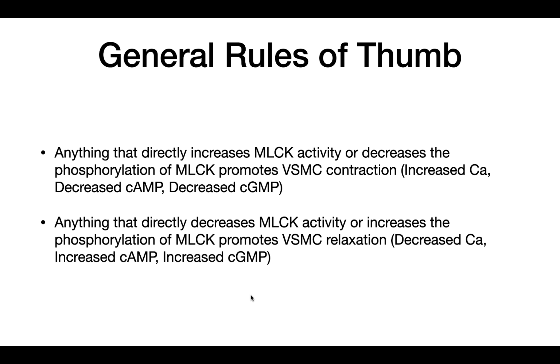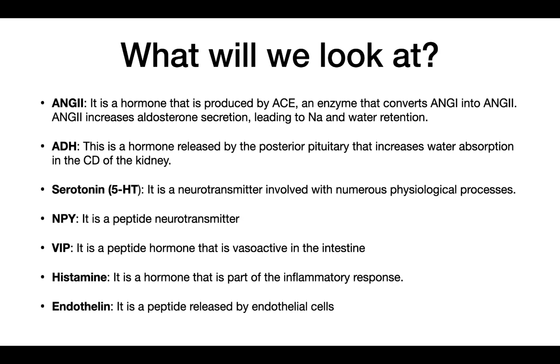So now that we know how vascular smooth muscle cells contract, let's talk about how different hormones and neurotransmitters can affect vascular tone. So what hormones and neurotransmitters will we look at? So the first one that we're going to look at is angiotensin II. So angiotensin II is a hormone that is produced by angiotensin converting enzyme, and this enzyme converts angiotensin I into angiotensin II. And the main function of angiotensin II is to increase aldosterone secretion.